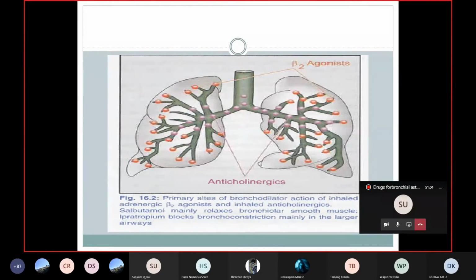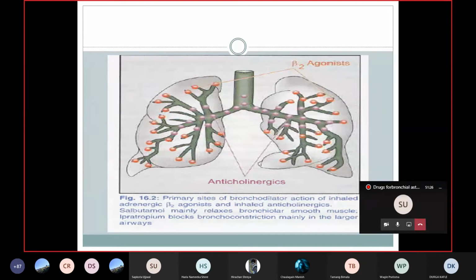This will be continued by the anticholinergic drugs, so that the duration of the action becomes longer. With the beta 2 agonist, the onset becomes fast, whereas with the anticholinergic, the duration of the action becomes longer. So that is the advantage of combining this beta 2 agonist with the anticholinergic drugs.